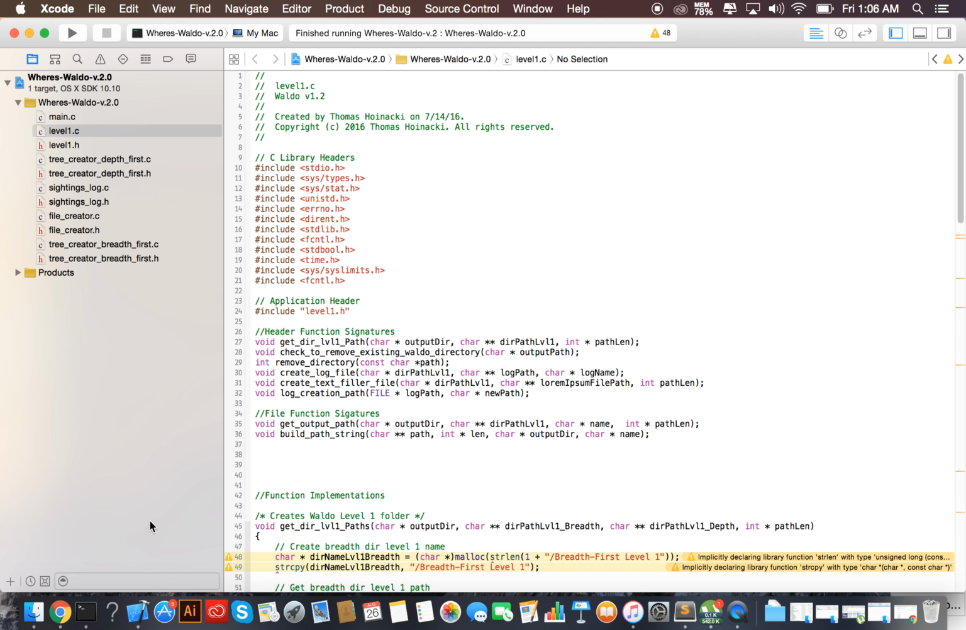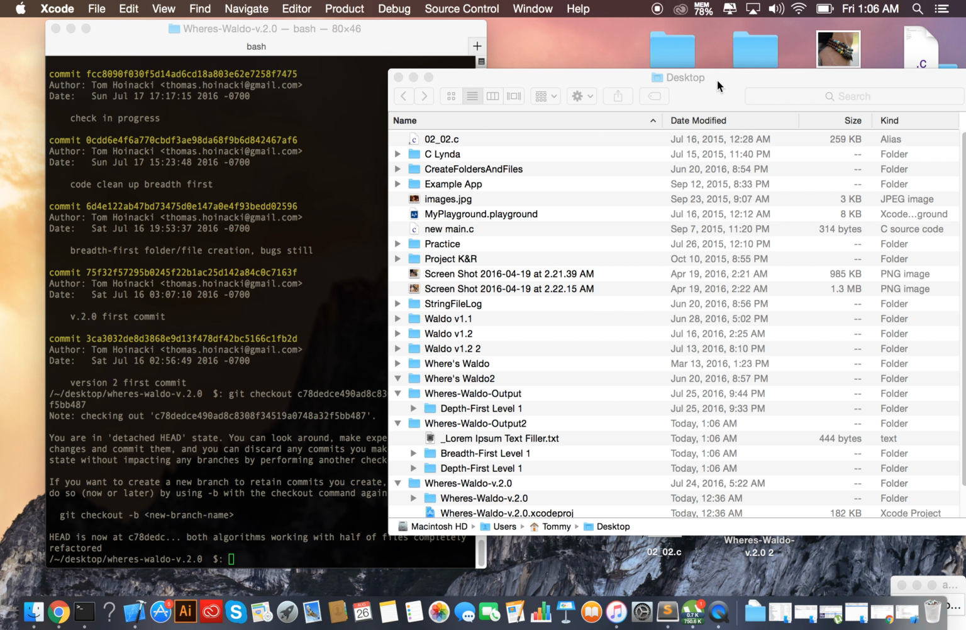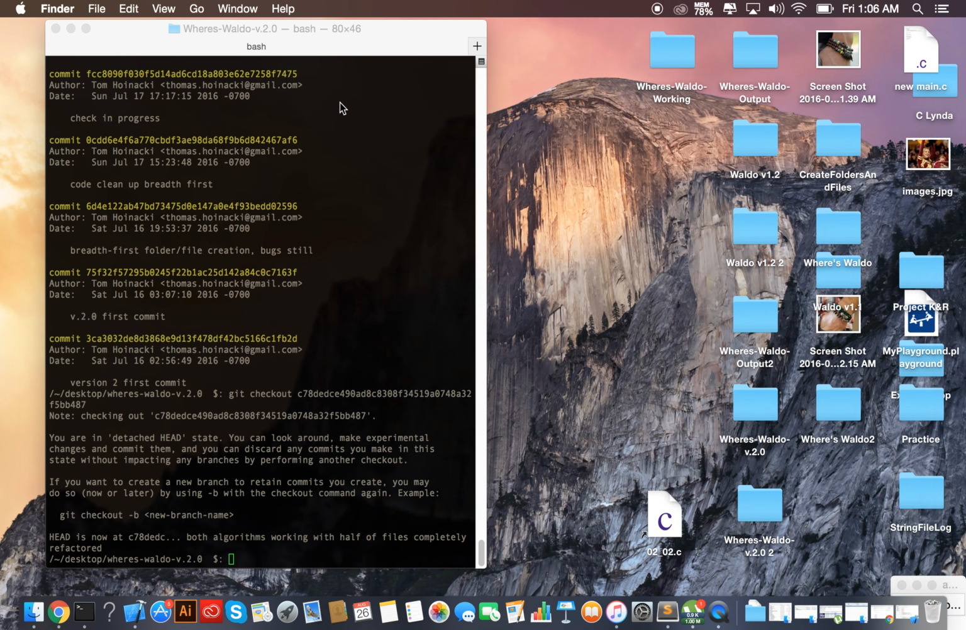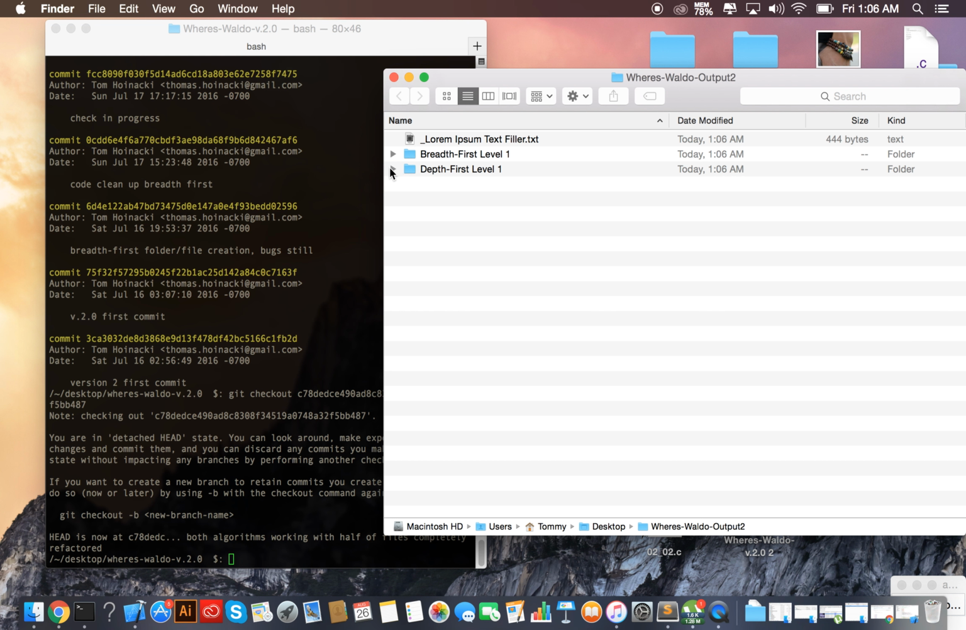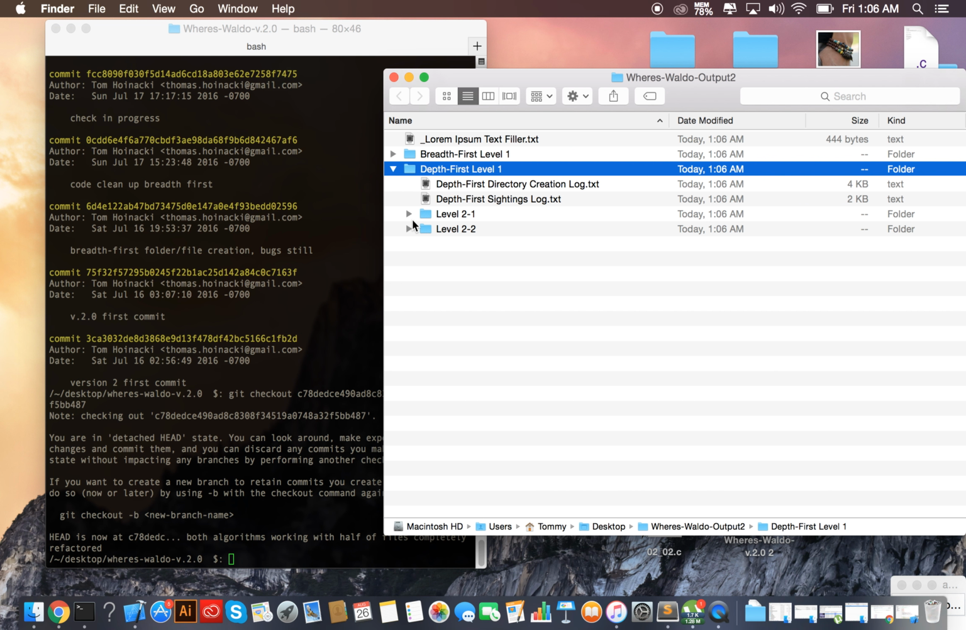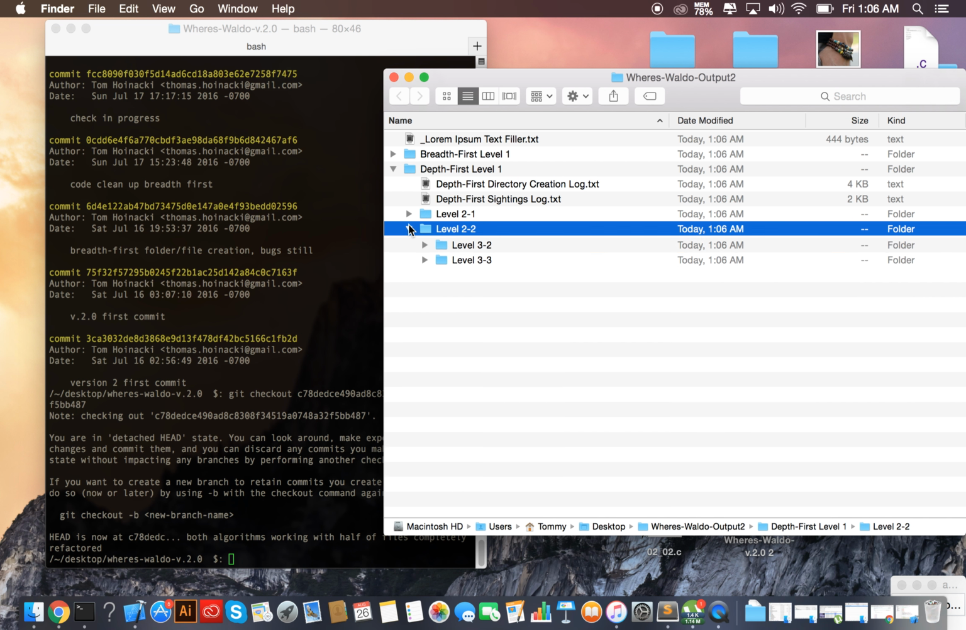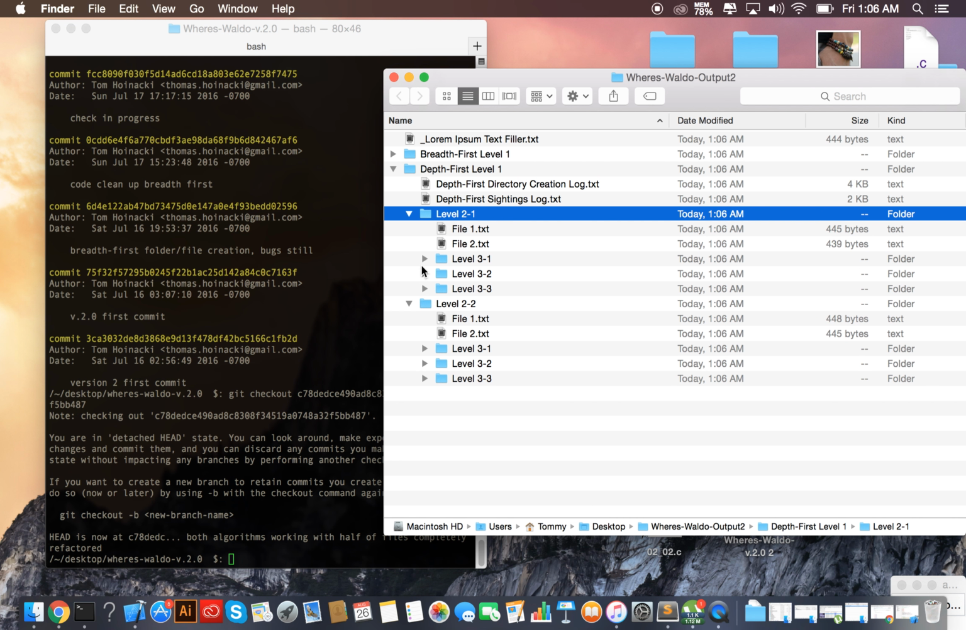So I just run it. Let's see. I'm going to get out of here and go back to Waldo output 2. If we go back, see, now I have 2 instead of 1. And now I have all these. So now I have more to work with.